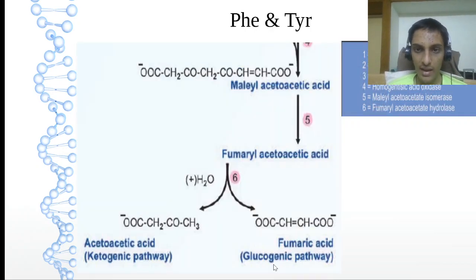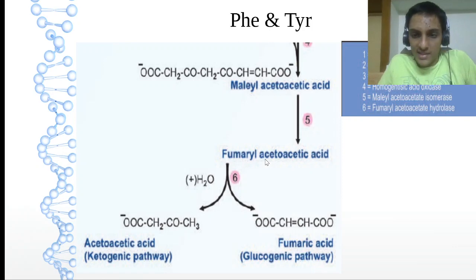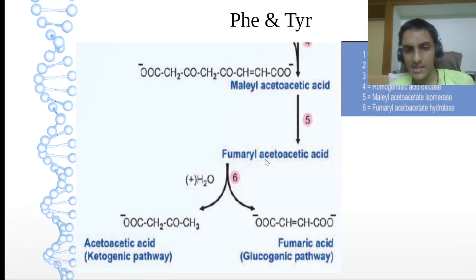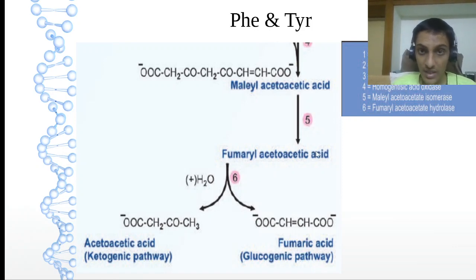Okay, so after maleylacetoacetate, continuation: maleylacetoacetate on isomerase, will get fumarylacetoacetate, or acetoacetic acid. For easy remembrance, you can remember acetoacetate. So fumarylacetoacetate on hydrolase, that means cleavage is happening. Please remember that in this step you are going to see the cleavage.